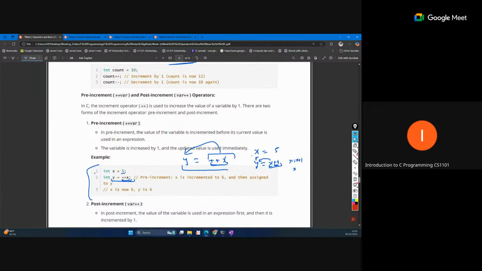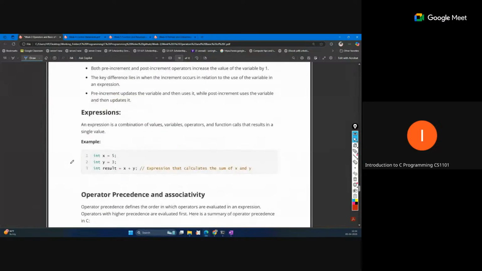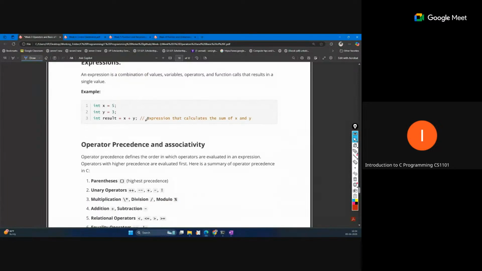Then x will become 6, but y will remain 5. This is the difference between pre-increment and post-increment. An expression is just a combination of operators, variables, and operands.